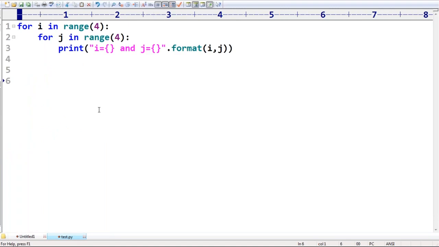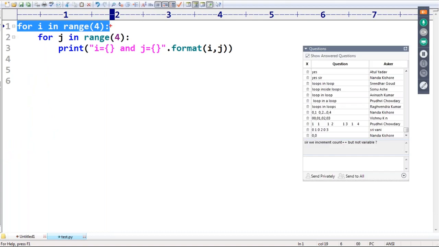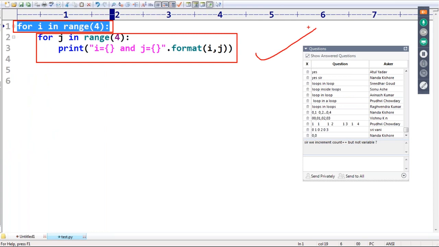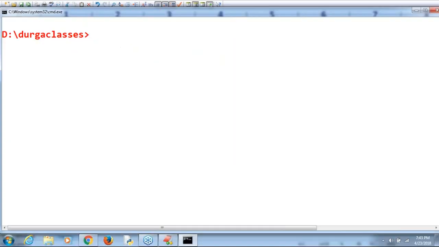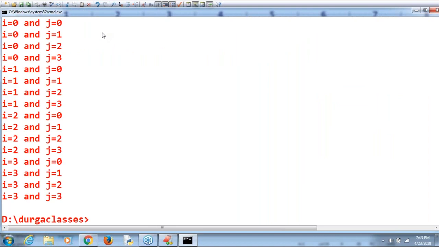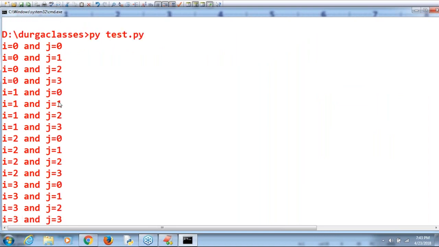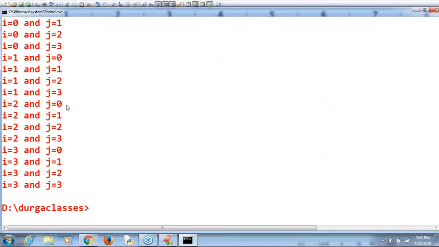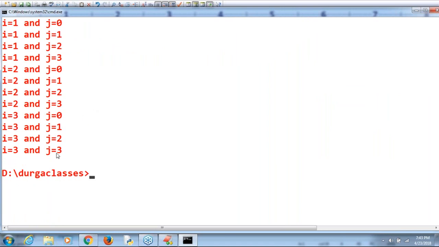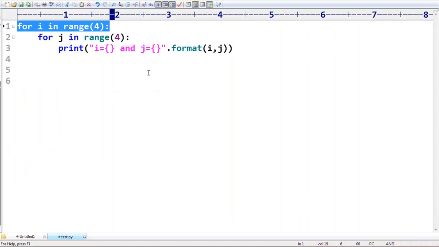Now observe, sir. For every i value, this total inner for loop will be executed. Remember. So the output by default is i is equal to 0, 0; 0, 1; 0, 2; 0, 3; 1, 0; 1, 1; 1, 2; 1, 3; 2, 0 through 2, 3; 3, 0 through 3, 3. This concept itself is nothing but the nested loops concept. Clear? Can you please respond? Are you able to understand?